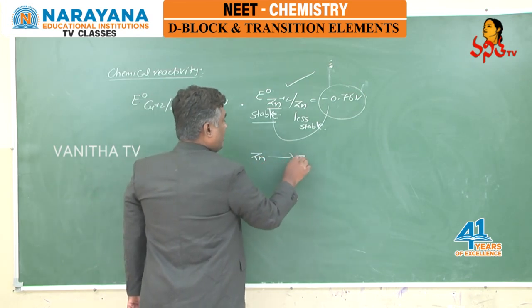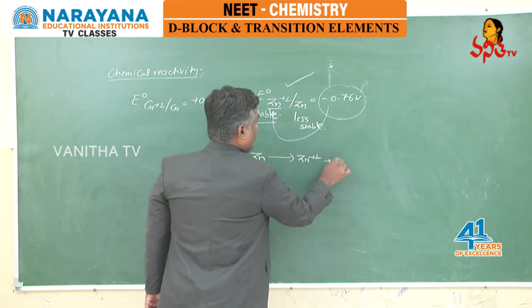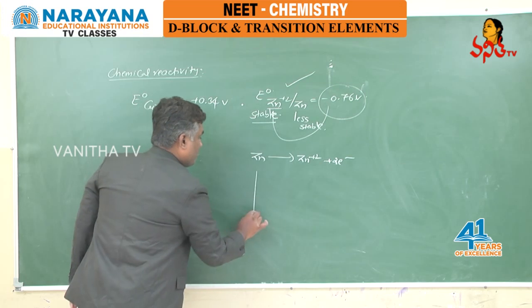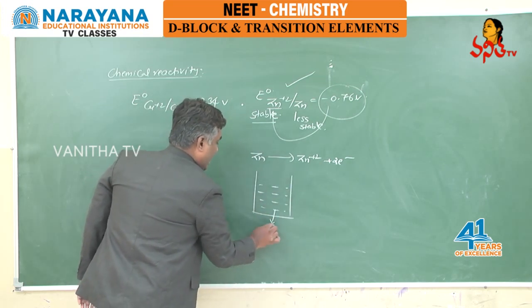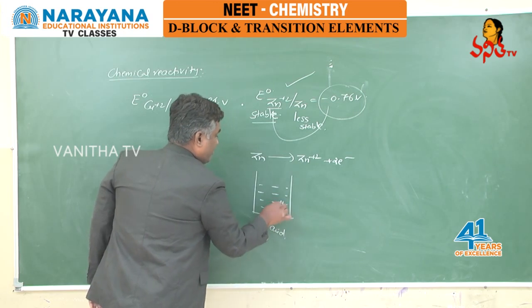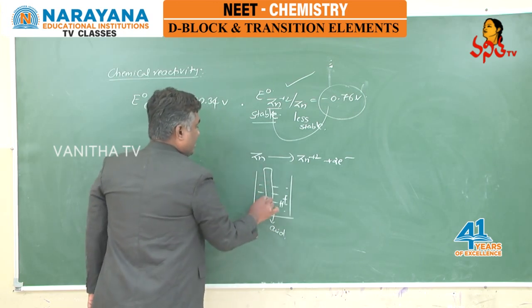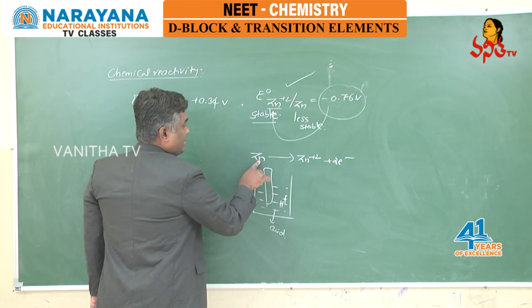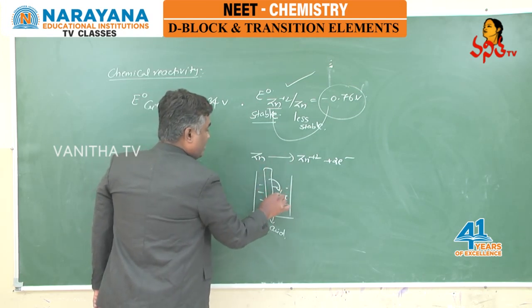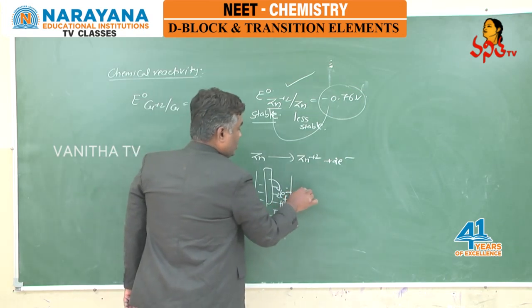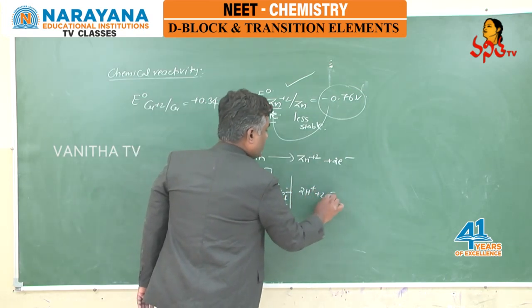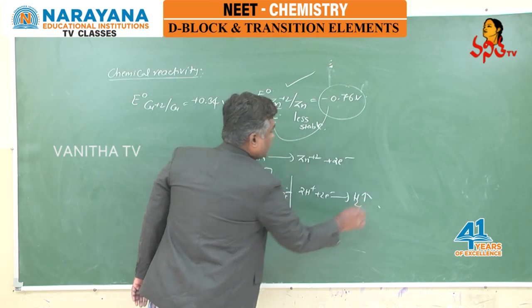Zinc is readily converting into zinc2+ by releasing 2 electrons. If I keep a container filled with acid, which contains H+ ions, and in this if you keep a zinc rod, zinc is converted to zinc2+ by releasing 2 electrons, and these electrons are received by H+ ions. 2H+ receives 2 electrons and H2 gas is released.